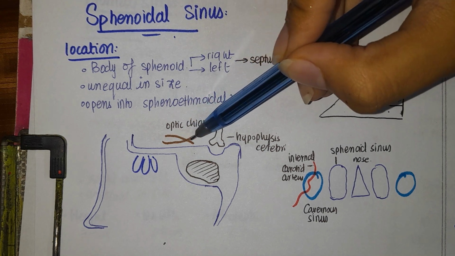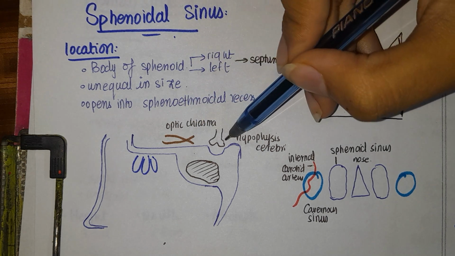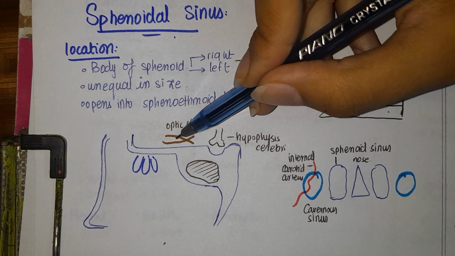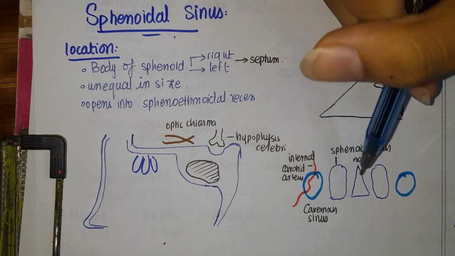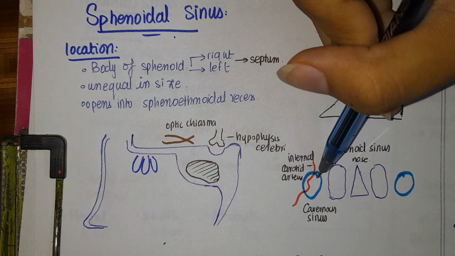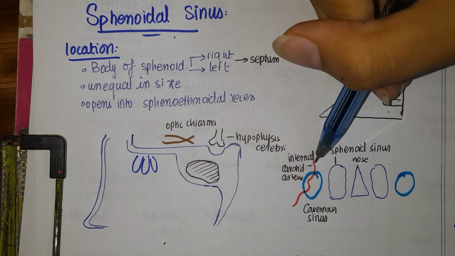Now this sphenoid sinus is related on the superior side to the optic chiasma, that is the junction point of the two optic nerves, and the hypophysis cerebri, that is the part of the pituitary gland. So optic chiasma and hypophysis cerebri. On the lateral side, the sphenoidal sinus is related to the cavernous sinus and the internal carotid artery.